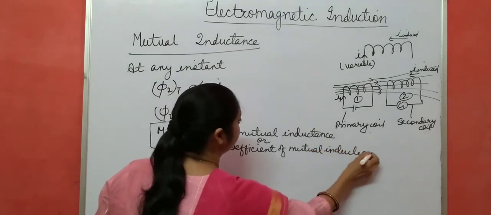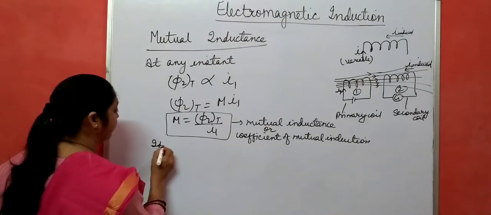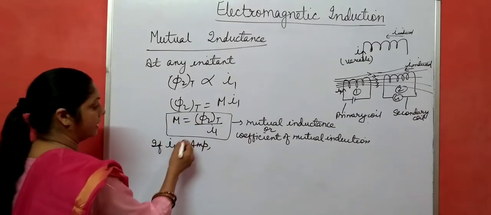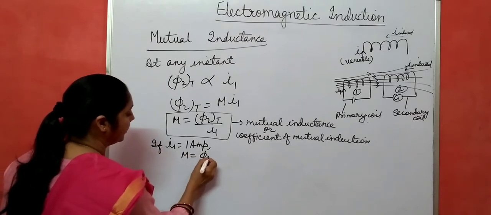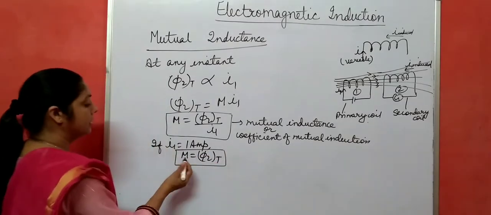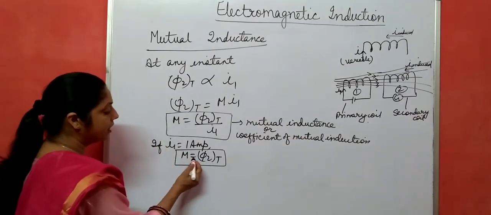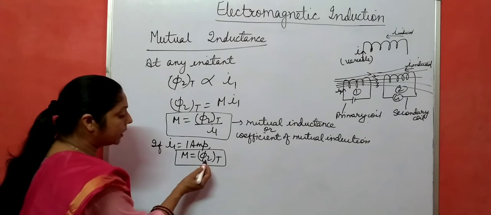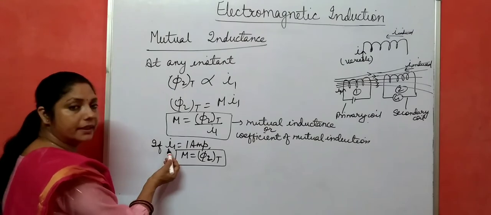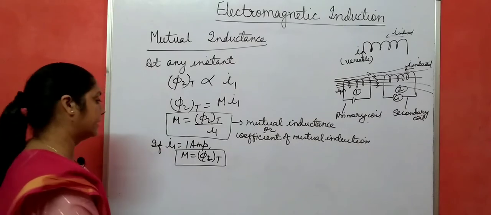Okay, so from here we can define this mutual inductance. If this current I1 is 1 ampere, then this M becomes phi 2 total. So we can define from here that mutual inductance or coefficient of mutual induction is numerically equal to the total magnetic flux linked with the second coil when unit current flows through the first coil. In this way we can define mutual inductance.